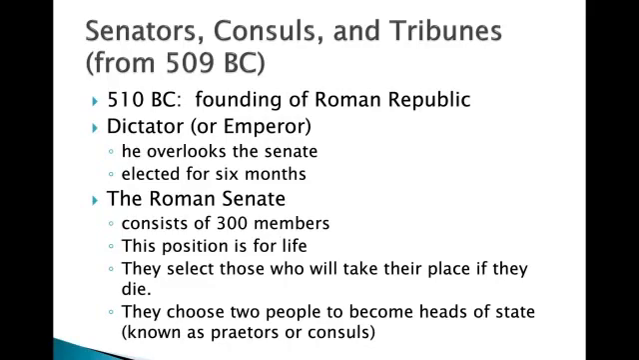Now, they select those who will take their place if they die. Usually it is a family member, but if you didn't have particular family members at all, or if you didn't like them, you can select someone else. And then this particular Roman Senate chooses 2 people to become heads of state, known as praetors or consuls.